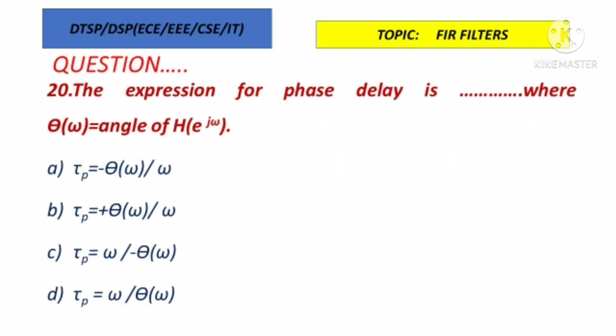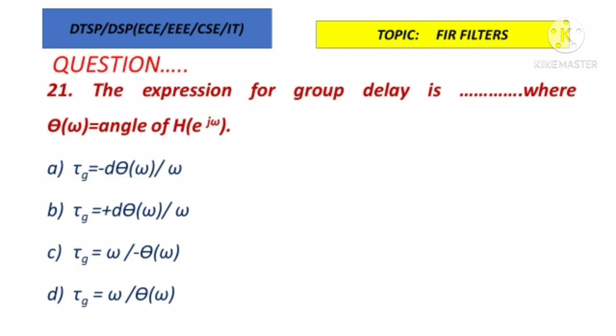The next question, the expression for phase delay is dash, where theta of omega equals the angle of H of e power j omega. What is the expression for the phase delay? For phase delay, the notation is tau p. We have four such equations, which is the correct expression for phase delay? The correct expression for the phase delay is option A here, tau p equal to minus theta of omega divided by omega. So this is the expression for the phase delay of an FIR filter. Option A is correct.